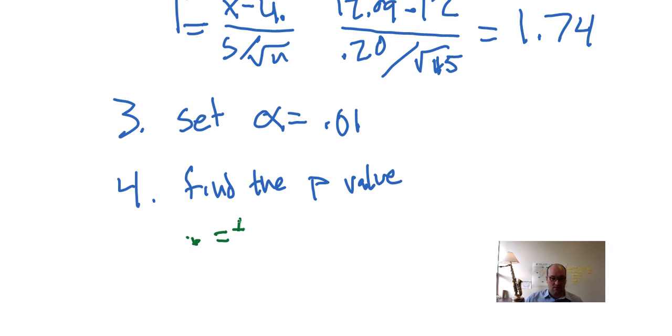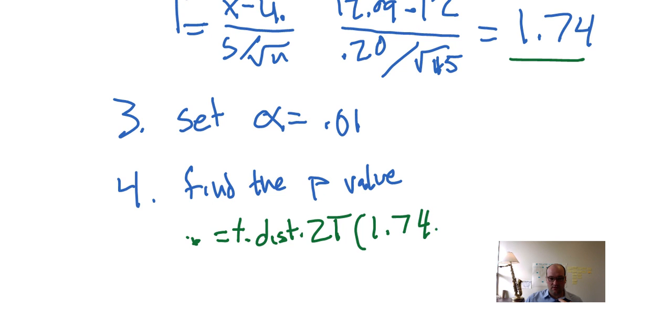Equals t dot dist dot 2t, two-tail, right? And in this, all we have to do is put in our t, which is right here, 1.74, comma, and then it wants n minus 1. Well, n is 15, minus 1. And that comes out to 0.1032, 372, or something like that. Doesn't matter. Something close to that.